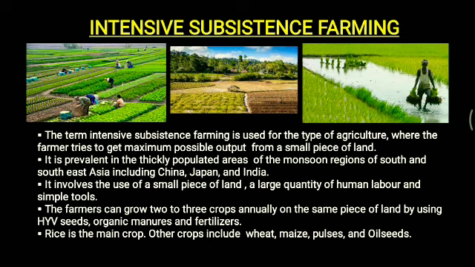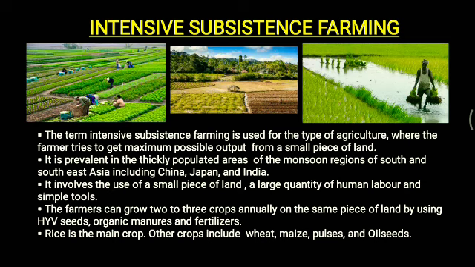With the help of HYV seeds, high yield variety seeds, organic manures and fertilizers, they can grow 2 to 3 crops annually on the same piece of land every year.